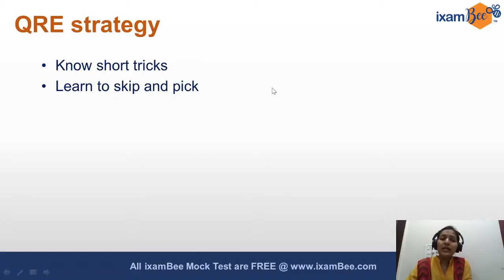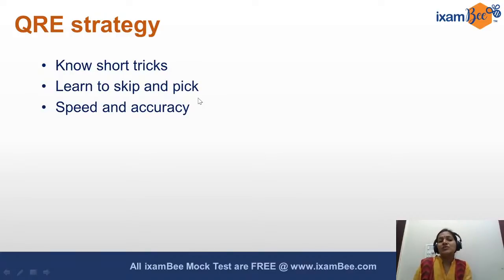Just being able to solve a quant question should not be your aim. Your aim should also be how quickly you are able to solve. If one question today you are able to solve in 1 minute, next your aim should be to solve a similar question in say 40 seconds, or keep reducing it to 30 seconds. Only when you practice will you come to know which questions will take more time and which will take less time. And therefore this is the art of learning to skip and pick: which question is not worth your time and which one is worth picking up.